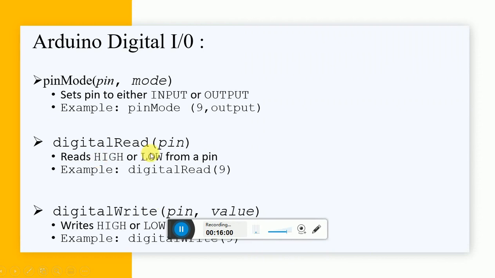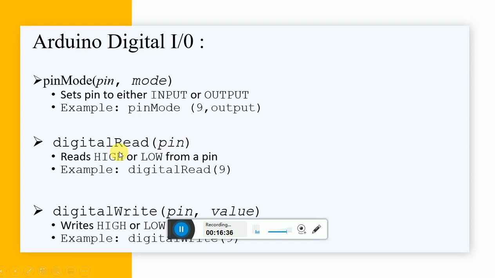Next, digital read. Digital read is nothing but, see, in case of an LED, your microcontroller is sending some data on this pin, so that is nothing but output. Now, if it is a switch, if it is pressed, whether the signal going inside the microcontroller will be 1 or 0, that depends on the switch connection. So here, with the help of this digital read command, the controller is going to read whether on the pin on which the switch is connected, right now it is high or low.